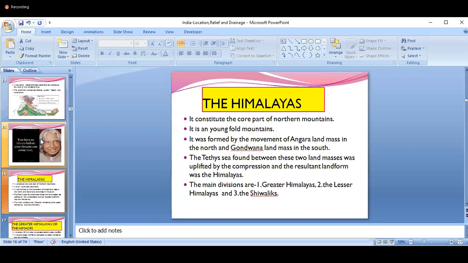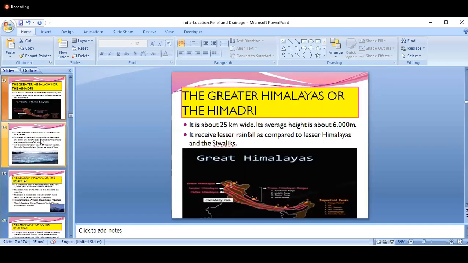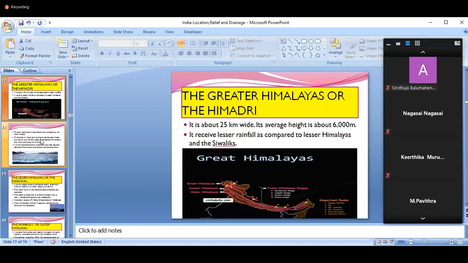Next, we are going to see the divisions. What are the divisions of the Himalayas? It is divided into three main divisions: Greater Himalayas, Lesser Himalayas, and the Shivaliks. First one is the Greater Himalayas. Why is it called the Greater Himalayas? Because it is continuously stretched from west to east. It is about 25 kilometers wide, and its average height is about 6,000 meters.